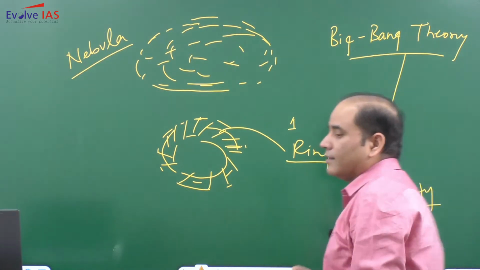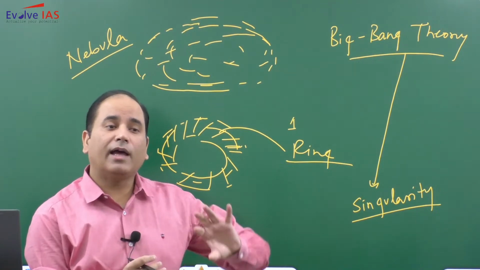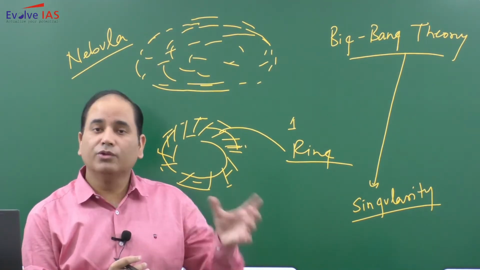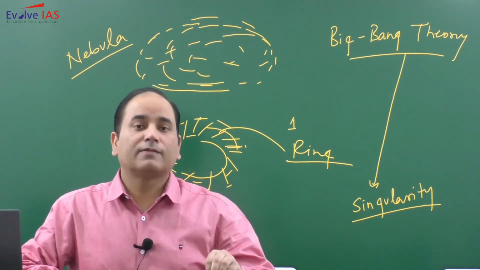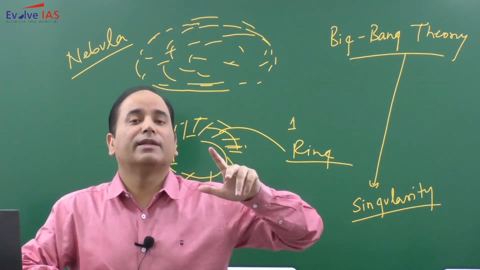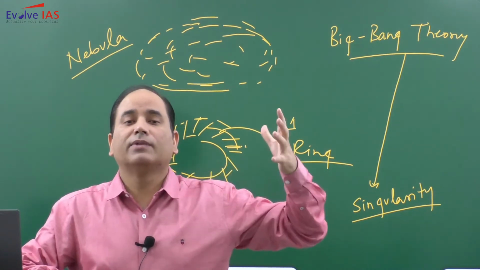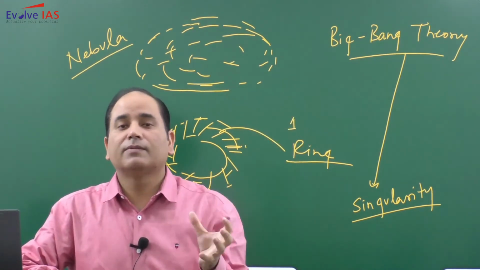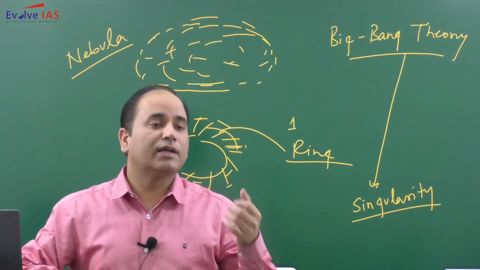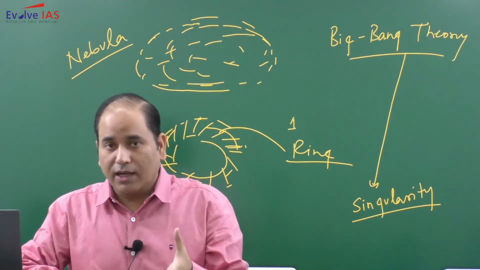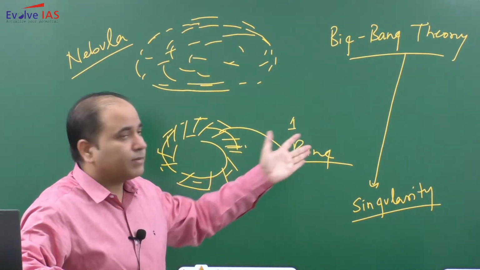Now at this singularity, temperature will be huge, pressure will be huge, density will be very huge. So it will have huge density, huge temperature and almost infinite gravity. So at this particular singularity, there will be a sudden explosion. Through this sudden explosion, the energy will get released, and through that release of the energy over the period of time, the matter will start coagulating, and this coagulation of matter will result in the formation of the galaxies. The galaxies will later on form the stars, and from the stars the different planets. So this is particularly the concept of Big Bang theory.